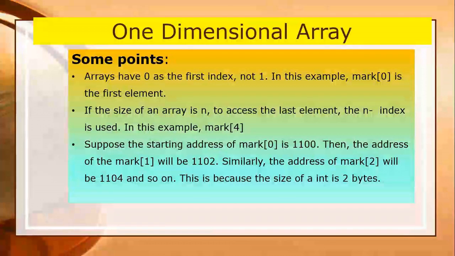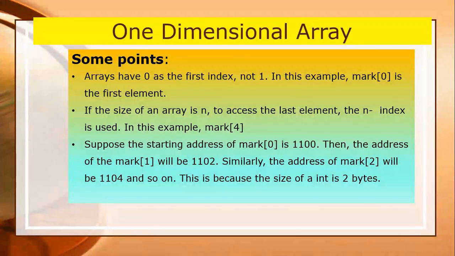What does it mean? Why is there a difference of 2 here? Because the array marks is of integer type, and you already know the integer data type acquires 2 bytes of space in memory. So you can see it will differ by 2 bytes in each subscript, in each block.